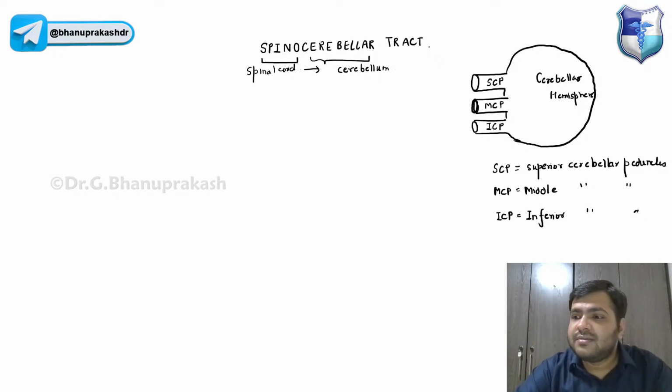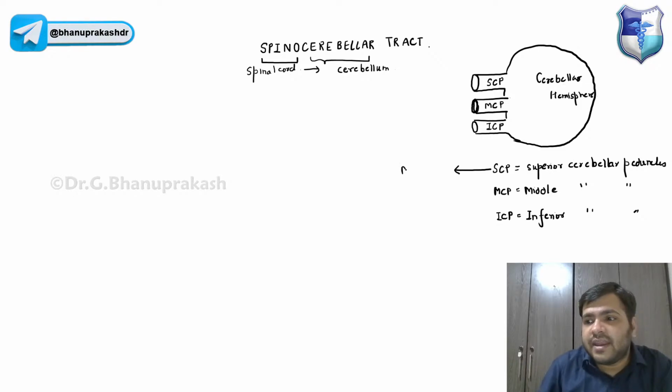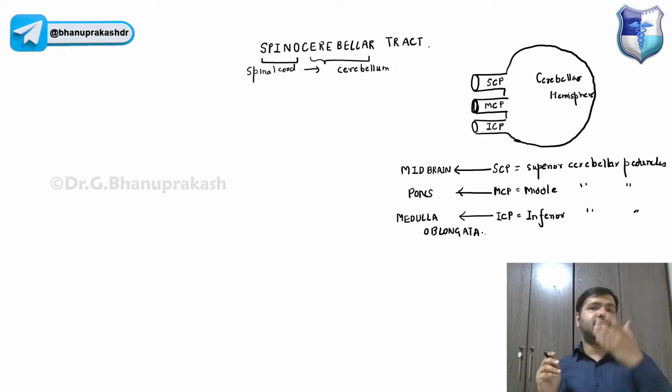So remember, the superior cerebellar peduncle is directly connected to the midbrain. The middle cerebellar peduncle is directly connected to the pons. And the inferior cerebellar peduncle is directly connected to the medulla oblongata. This is something basic that I wanted to teach you over here.